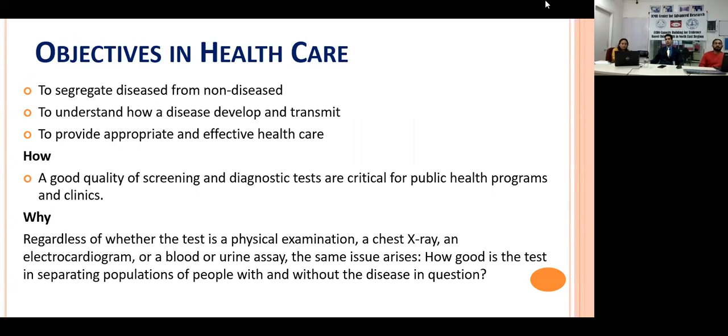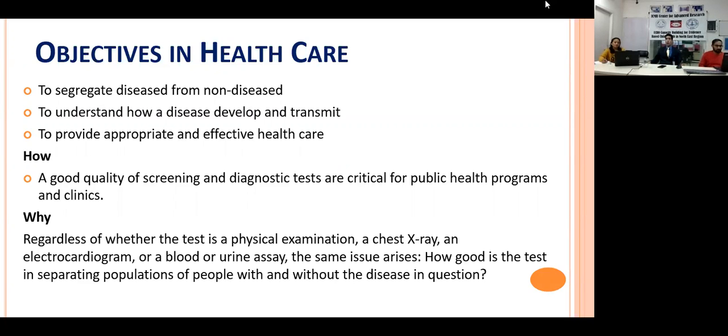As I discussed previously also, at the beginning of the session, the objectives in healthcare are to segregate diseased from the non-diseased, to understand how a disease develops and transmits over a period of time, and to provide appropriate and effective healthcare at the right time. So that importance of time is very, very sacrosanct when we are saying this.